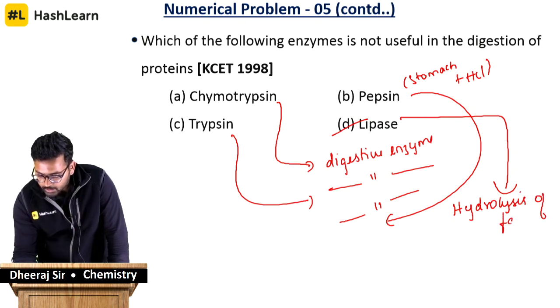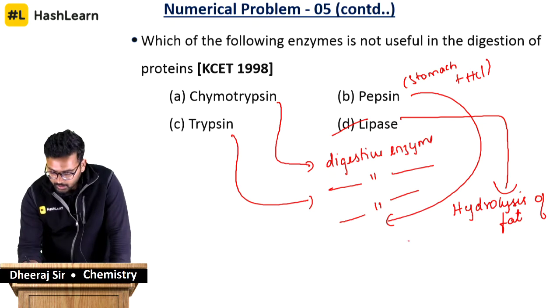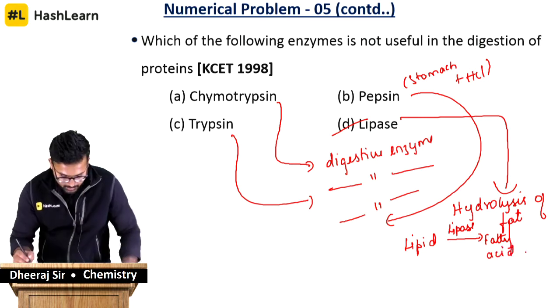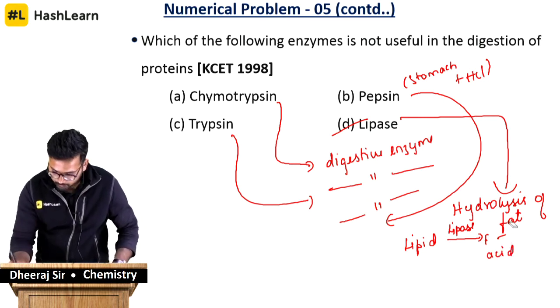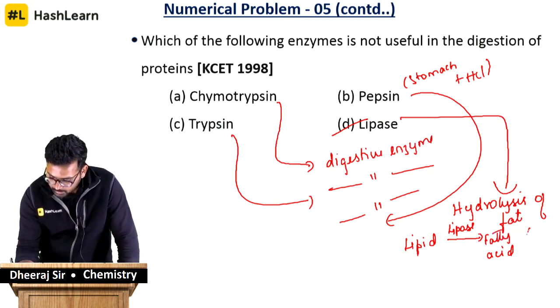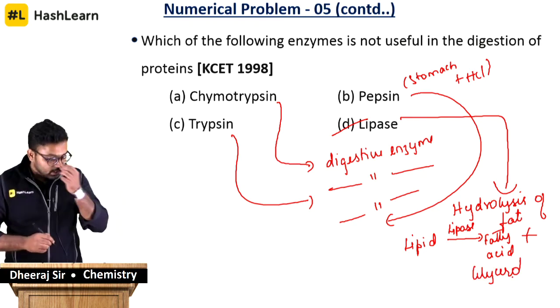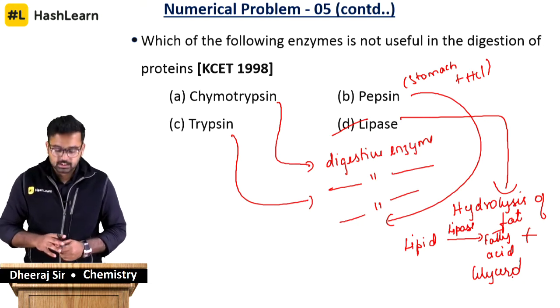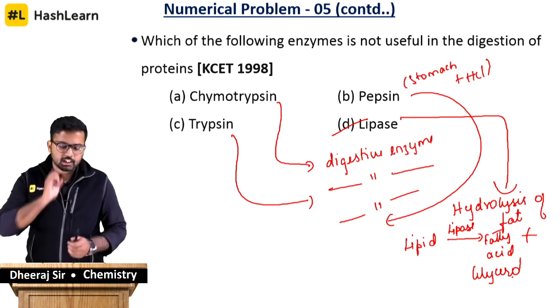So if you take a lipid, in the presence of lipase the lipid is broken down into fatty acid plus glycerol. This is the work of lipase, conversion of lipid into fatty acids plus glycerol. So this is a little theory behind this question, guys.